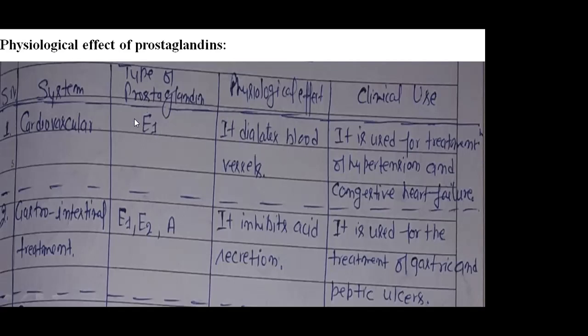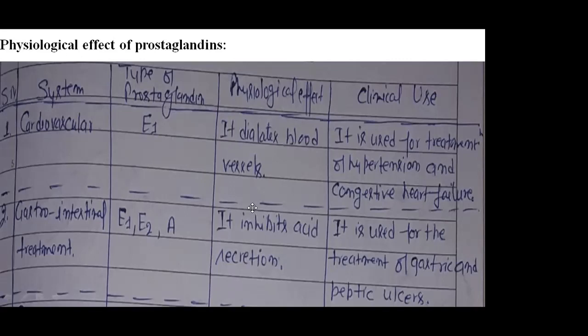It is used for the treatment of hypertension and congestive heart failure. If there is a problem of congestive heart failure or hypertension, then we can solve that problem with the help of prostaglandin.